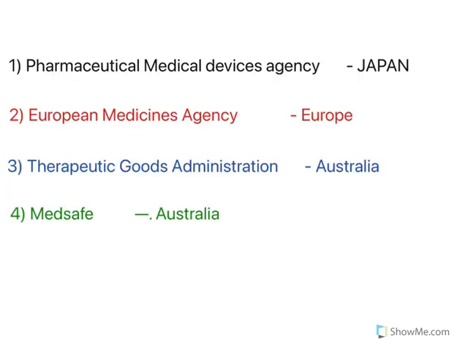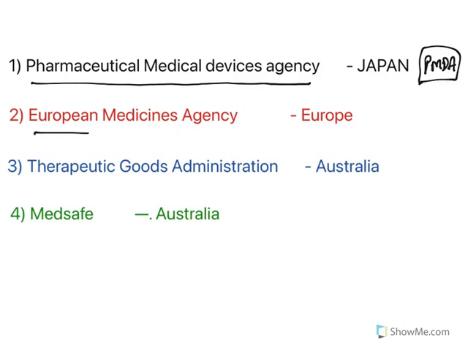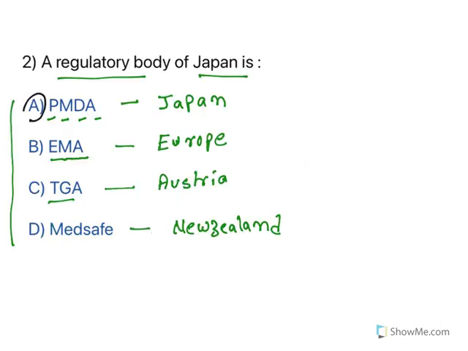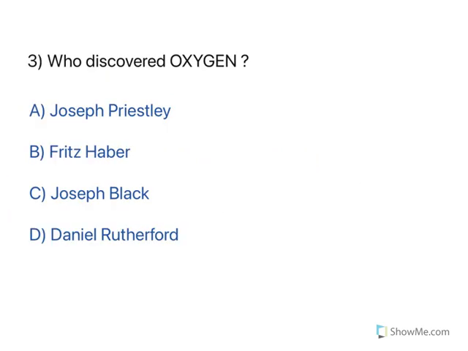I have given the list. Look at this. You can get it from here. Pharmaceutical Medical Devices Agency in Japan is known as PMDA. Whereas for Europe it is EMA, European Medicines Agency. For Australia it is Therapeutic Goods Administration, TGA. For New Zealand it is MedSafe. And for USA it is FDA, Food and Drug Administration. So the answer is, for Japan it is PMDA, Pharmaceutical Medical Devices Agency. Moving to the next one.